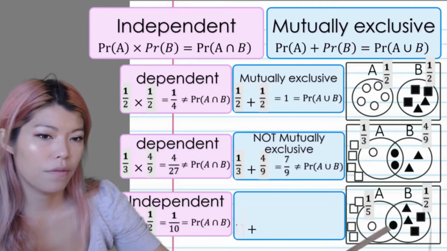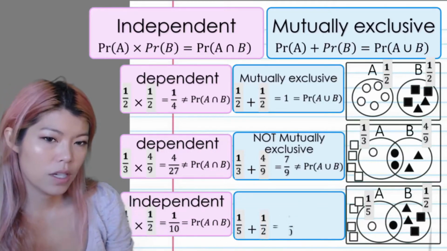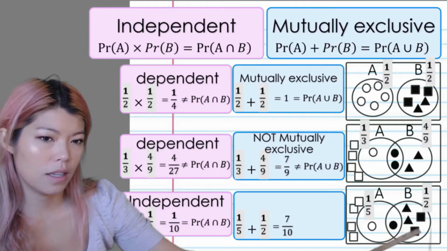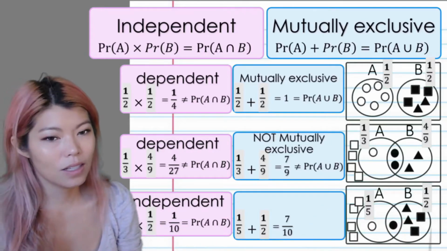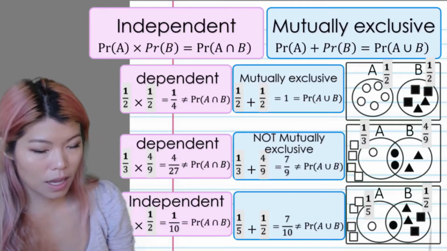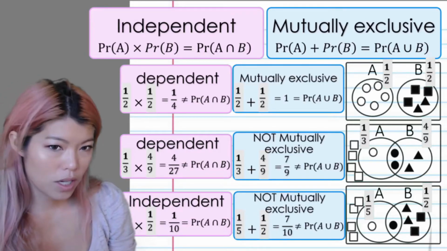Over here we have a fifth plus a half, which gives us 7 over 10. Is the union 7 over 10? 1, 2, 3, 4, 5, 6. It's only 6 over 10, so it's not the same as the union. So it's not mutually exclusive.